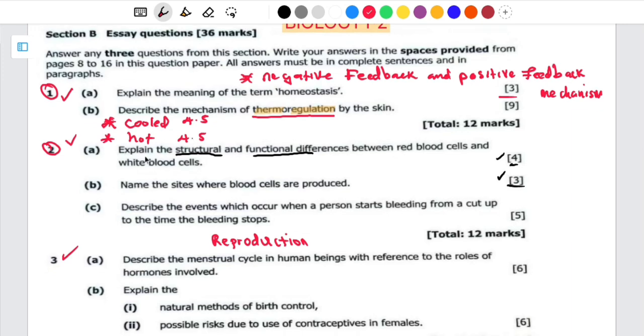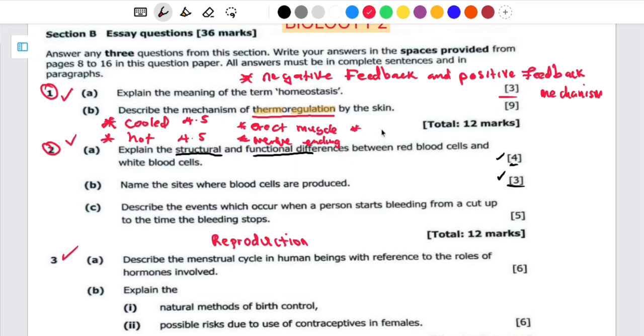Before we start writing, let's gather some points that we are going to include under the cold state. When it is cold, what is going to happen to the skin and to the structures of the skin? Number one, the skin is made up of erector muscles, which attach themselves to the hair follicle. Then apart from the erector muscles, we also have the blood vessels. We also have the nerve cells, which can be the nerve endings, which sense the change in temperature. This is going to cater for all of these, but the mechanism is going to be different.